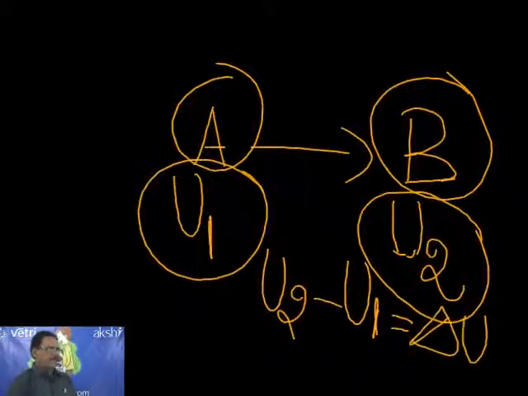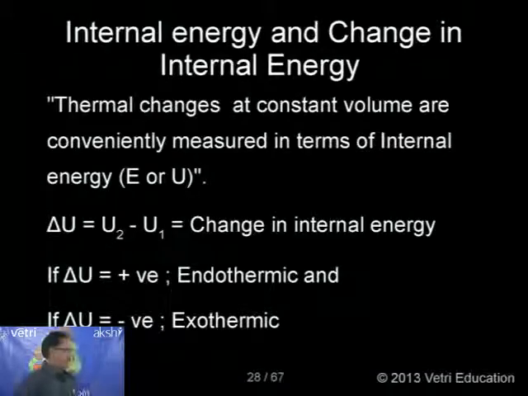It may be anything. State means initial to final state. It may be solid from one state to another, liquid from one state to another, or gas from one state to another, or solid to liquid, liquid to gas, anything. Whatever it is, the energy associated with the final state minus the energy associated with the initial state is the change in internal energy, delta U. That delta U can be measured.